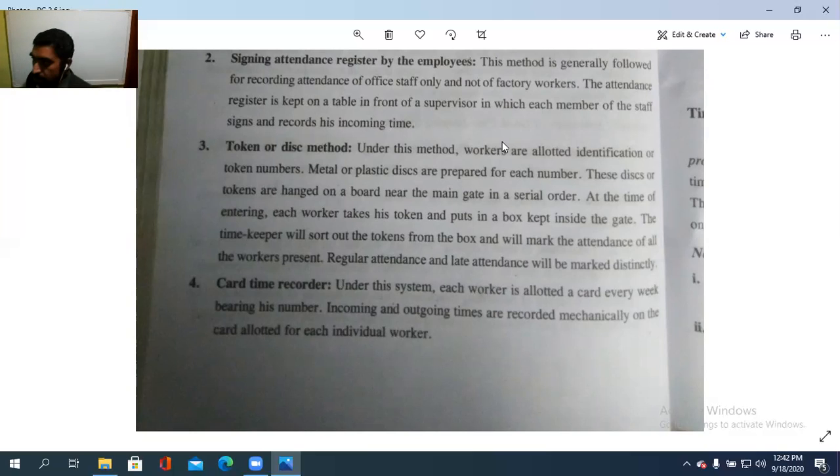Isn't it? ആരൊക്കെ രാവിലെ 8 മണിക്ക് ഈ ഒരു ബോക്സിലോട്ട് അവരവരുടെ ടോക്കൺ ഇടുന്നോ അവരെ പ്രസന്റ്. Those who are still hanging in this one, that is absent. അങ്ങനെയാണ് ടൈം കീപ്പിംഗ് ഇൻ ആൻഡ് ഔട്ട് മെറ്റൽ ഡിസ്ക് മെത്തേഡ് അല്ലെ ടോക്കൺ മെത്തേഡിൽ ചെയ്യുന്നത്. ക്ലിയർ? Then the timekeeper will sort out the tokens from the box and will mark the attendance of all the workers present. Regular attendance and late attendance will be marked differently or distinctly.